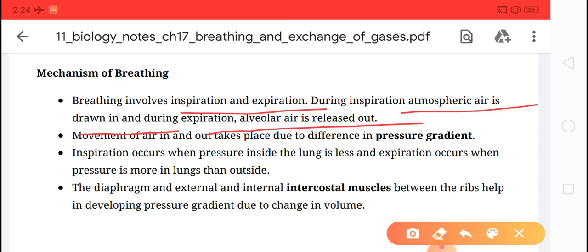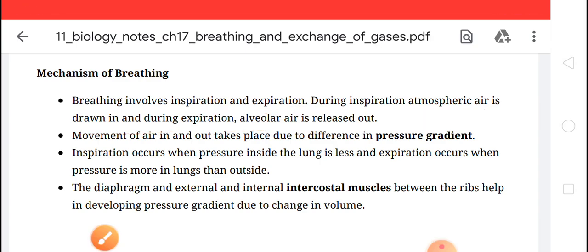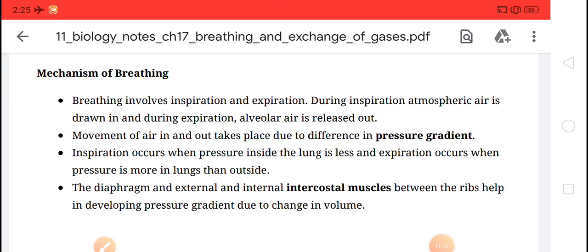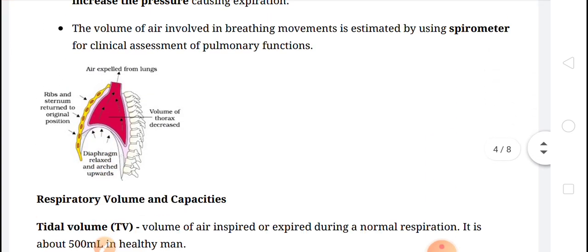Okay, whenever air comes in, where does the diaphragm go? It goes down. The diaphragm moves down and the chest cavity will be increased. While during expiration the diaphragm moves up, and the chest cavity is reduced. Okay children, clear, the breathing mechanism, inspiration and expiration. Now we'll go to the last topic of the video, that is exchange of gases.